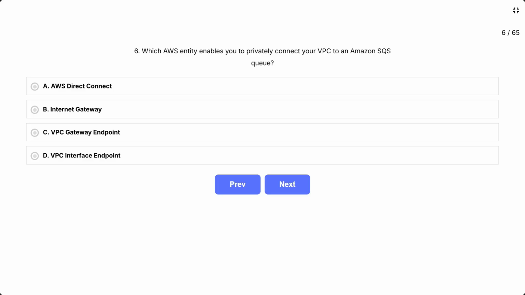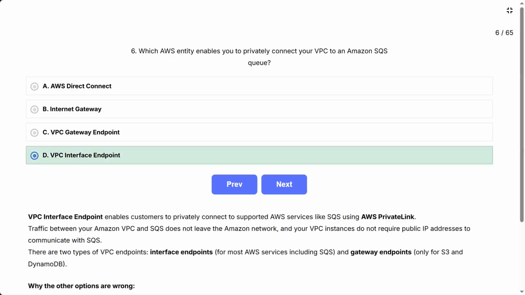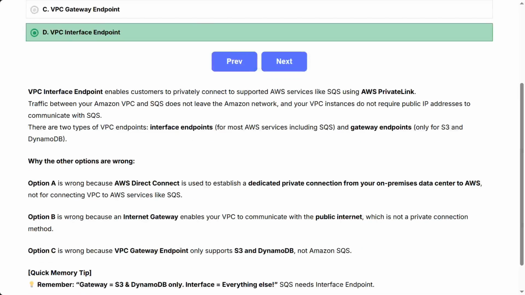The correct answer is D, VPC Interface Endpoint. VPC Interface Endpoint enables customers to privately connect to supported AWS services like SQS using AWS PrivateLink. Traffic between your Amazon VPC and SQS does not leave the Amazon network, and your VPC instances do not require public IP addresses to communicate with SQS. There are two types of VPC endpoints: interface endpoints, for most AWS services including SQS, and gateway endpoints, only for S3 and DynamoDB. Why the other options are wrong?